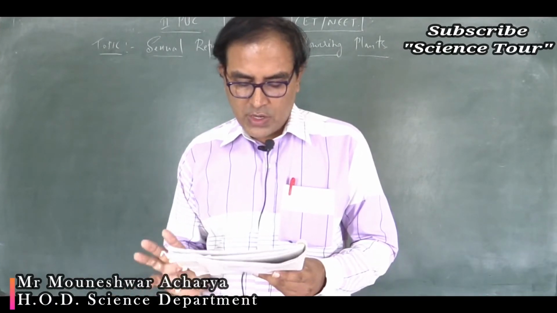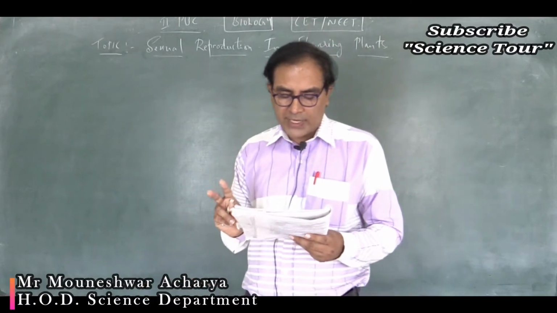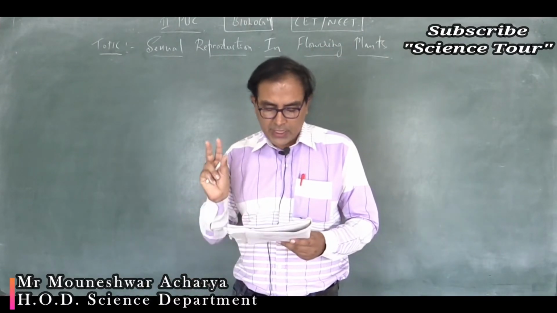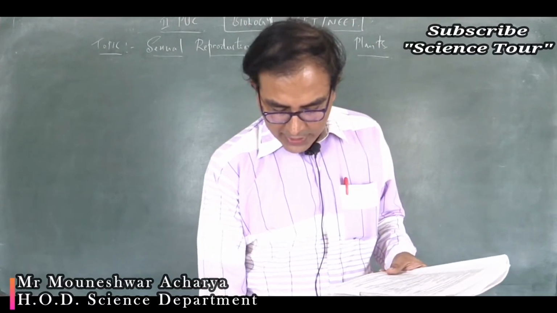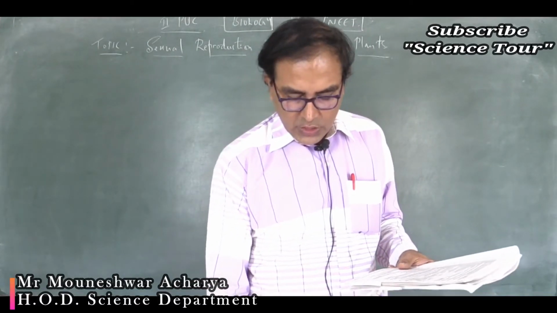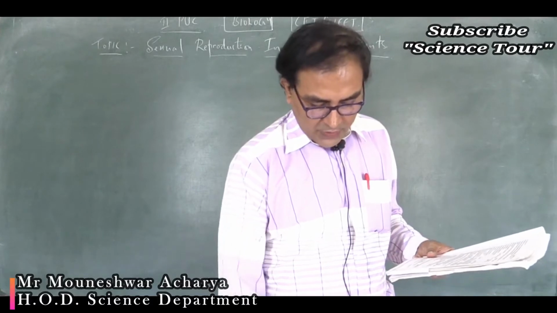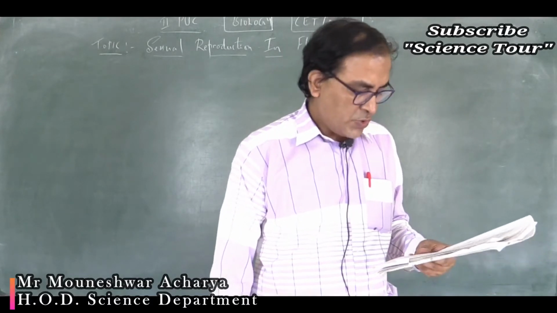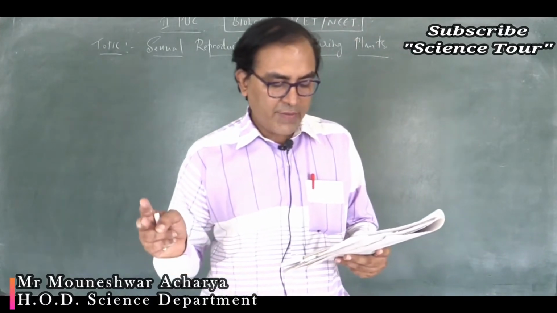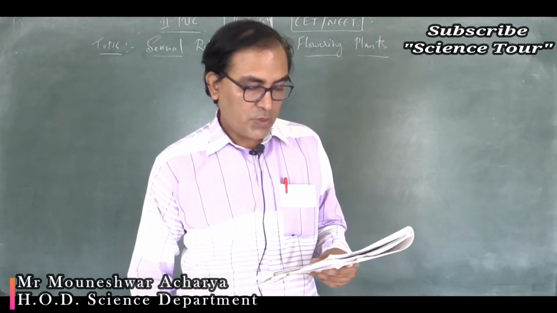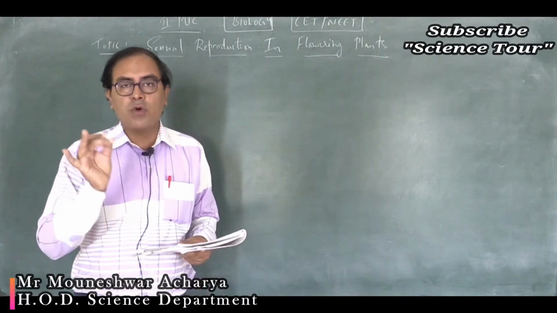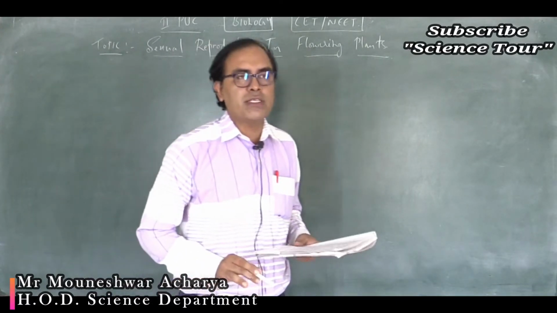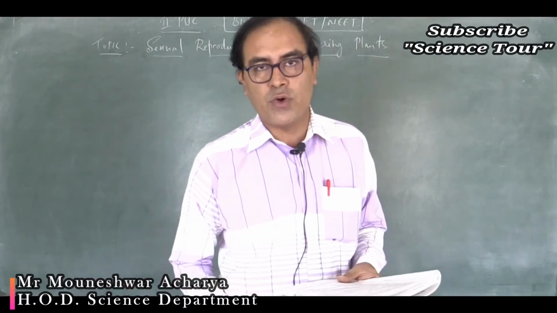Now the male gametophyte is the pollen grain. In theory you have already studied the structure of a typical pollen grain, right? So recollect the structure we have studied. It is two sperms and a vegetative cell. Two sperms, because there are two male gametes. One male gamete will fuse with the egg nucleus and produce the diploid zygote.